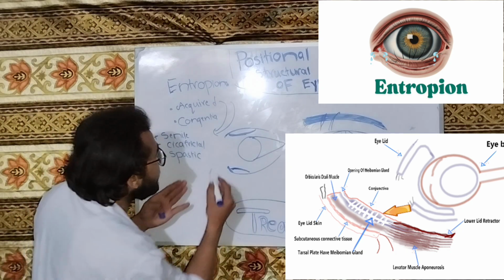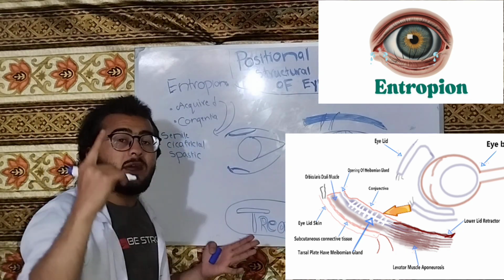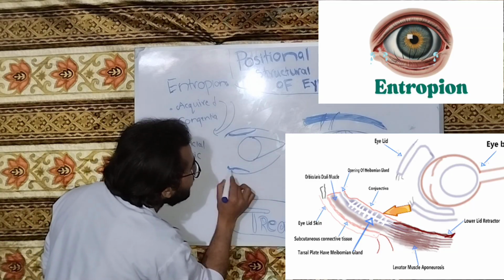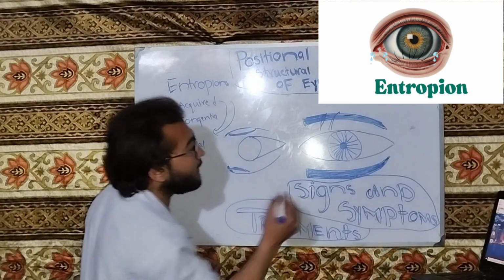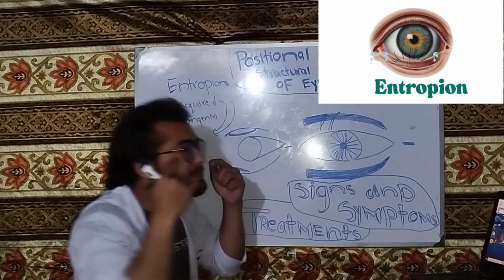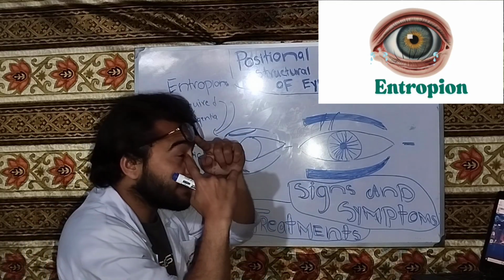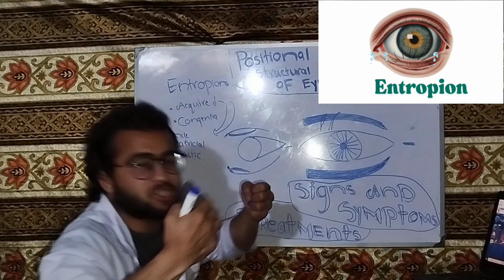There will be involutional changes in different tissues of the body, and the lower lid retractor is one of them. There will be atrophy of the lower lid retractor, combined with stretching of the canthal tendons. This is the lateral canthal tendon, and this is the medial canthal tendon. These canthal tendons will stretch out.